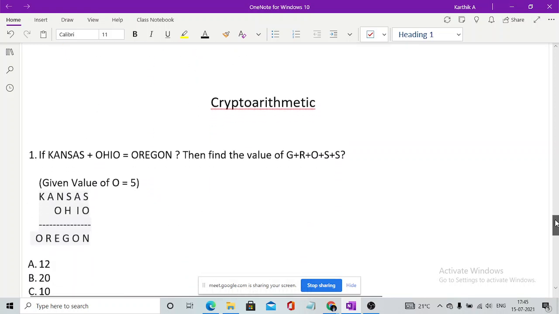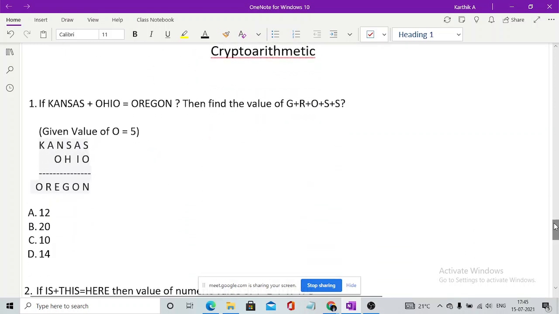Okay, fine. Now I'll be moving with the next topic that is called crypto arithmetic. You can expect at least one or two questions on this in Infosys. This is the only topic which is done separately for the Infosys placement drive. One question was asked this year as well. There will be something like an unknown word which may not have some meaning, but you need the values which they